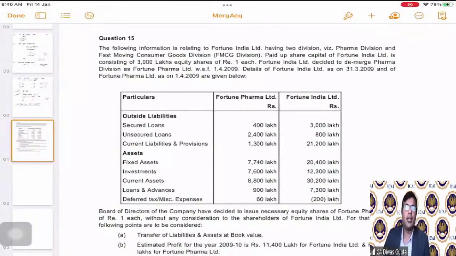The following information is related to Fortune India Limited having two divisions, the pharma division and the fast moving consumer goods division. So they are saying there is a company called Fortune India. It has two divisions, pharma and FMCG.